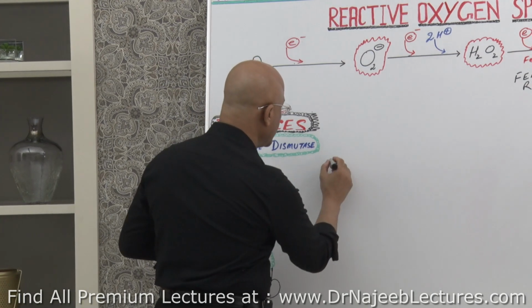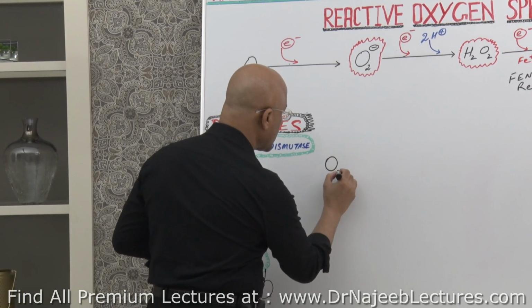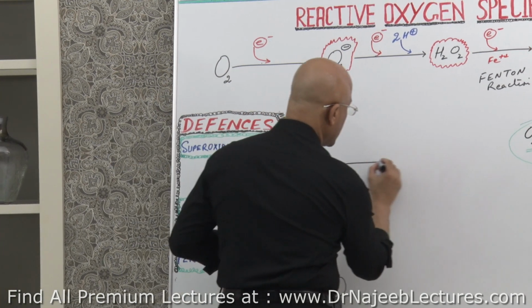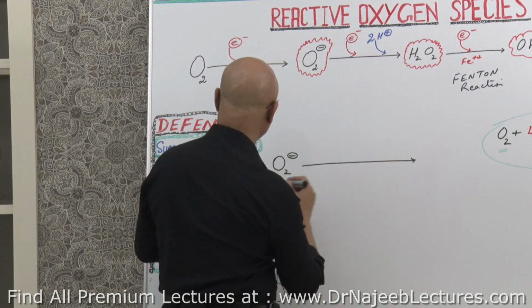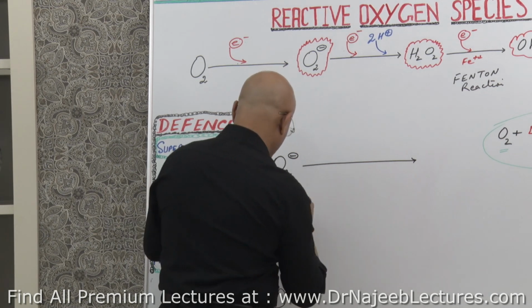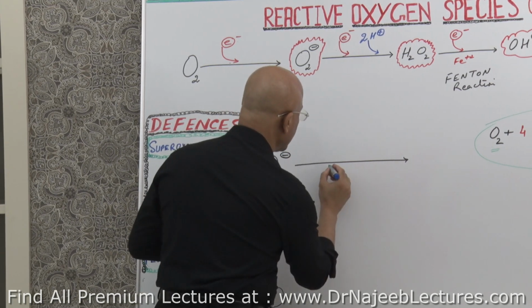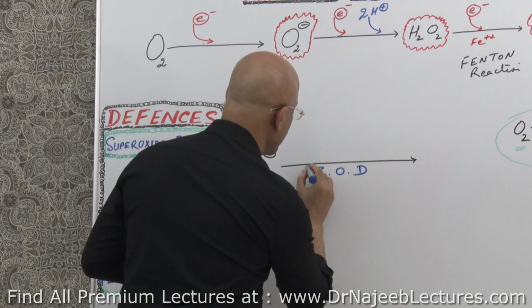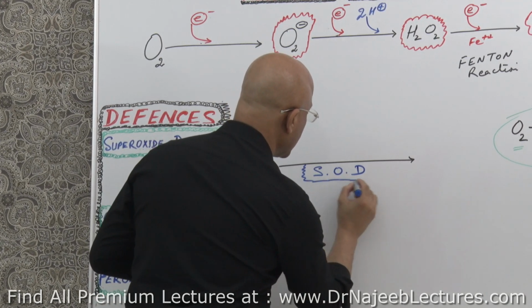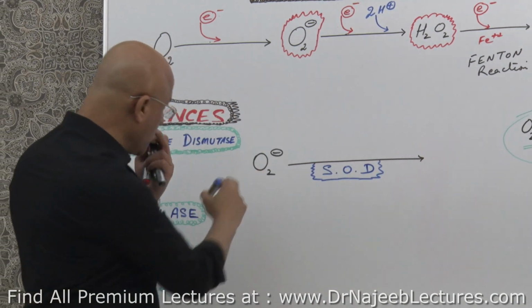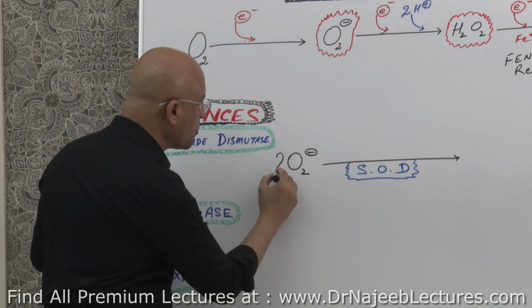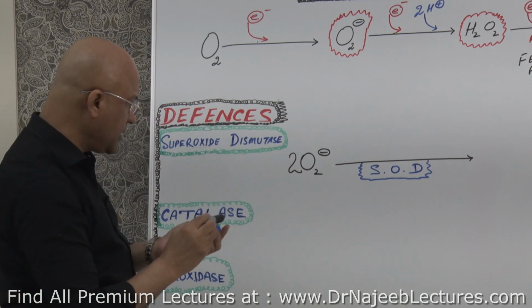Here's the superoxide, right? And which enzyme is working here? Superoxide dismutase. This enzyme is working, and working on what? On superoxide. Let's suppose it works on 2 superoxides, right?